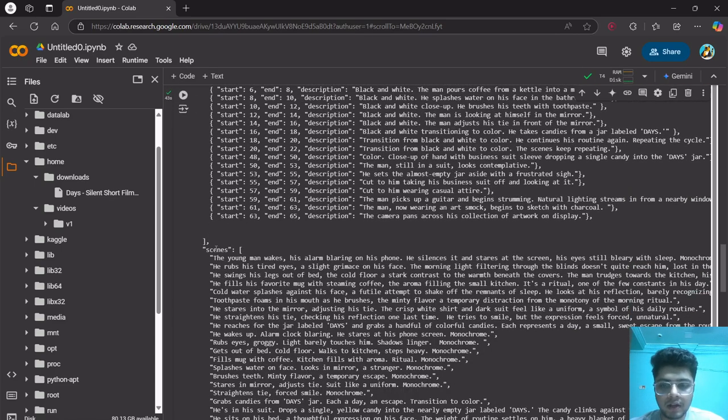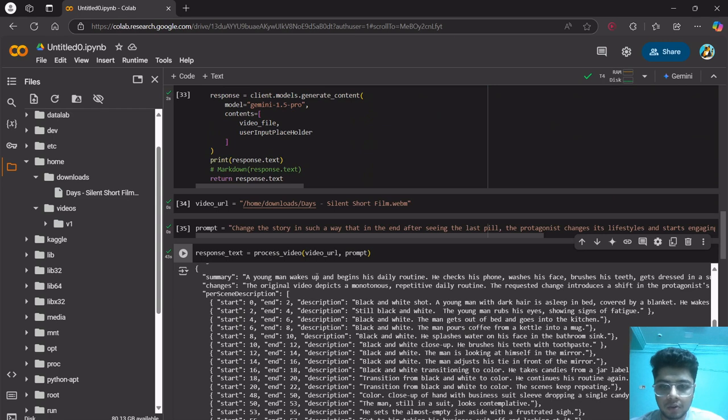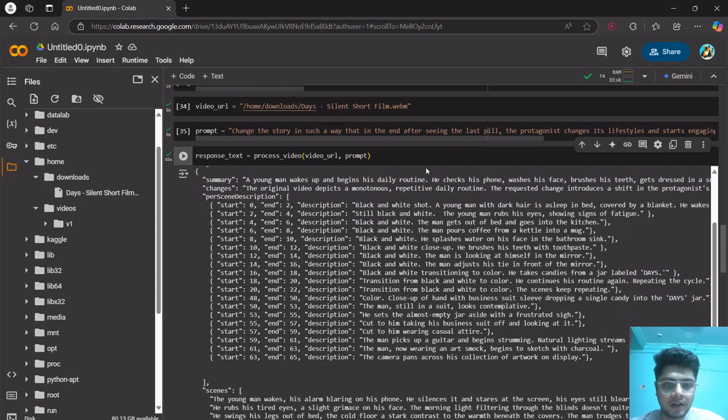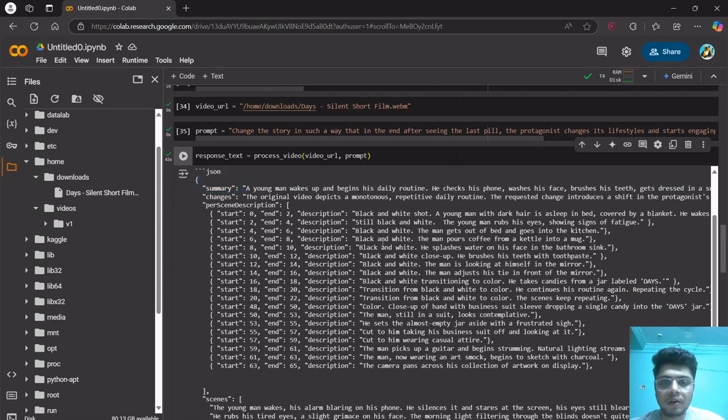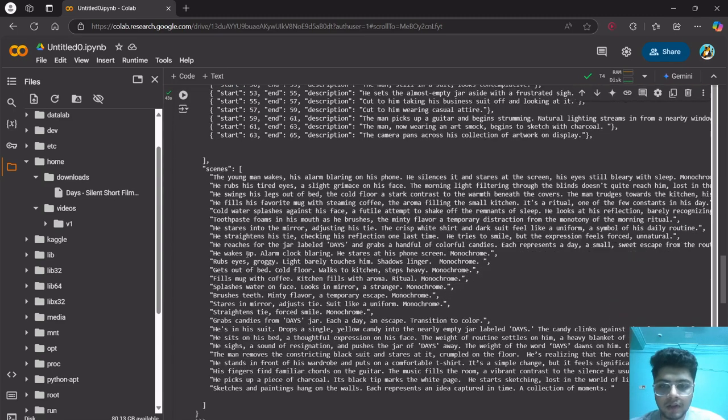The scenes are what we are interested in. This is the summary of what it understood from the video and what changes it is going to make. A young man wakes up, begins the daily routine, checks his phone. Basically the things I had already explained. This scenes part is what we're interested in.